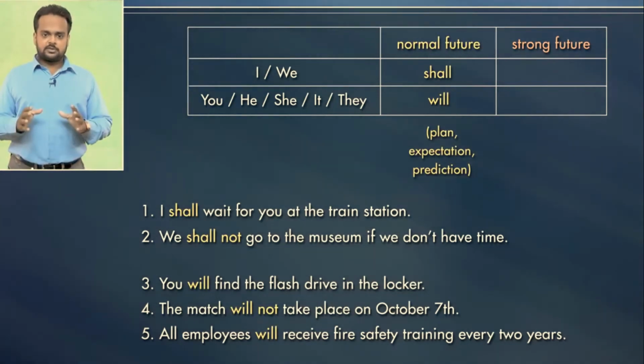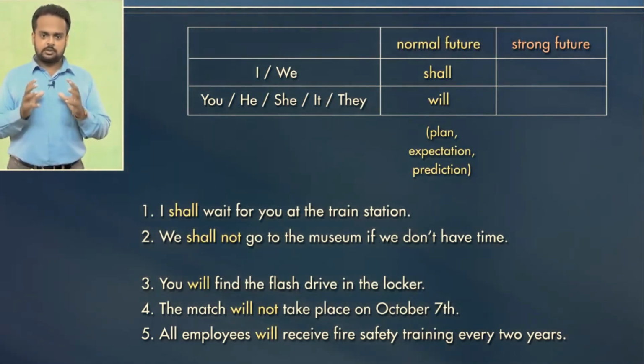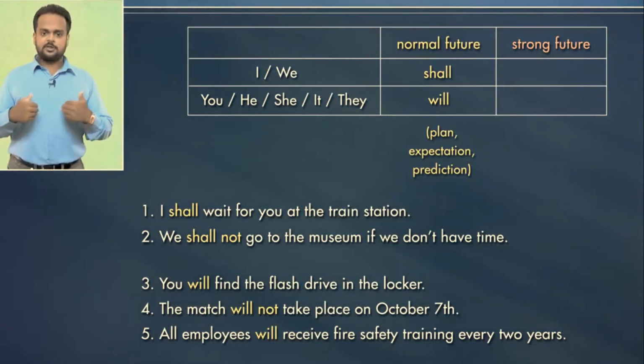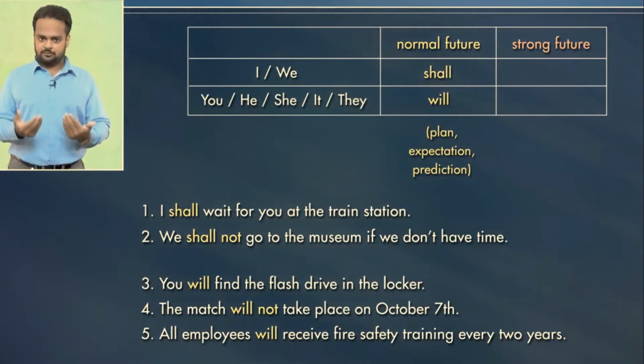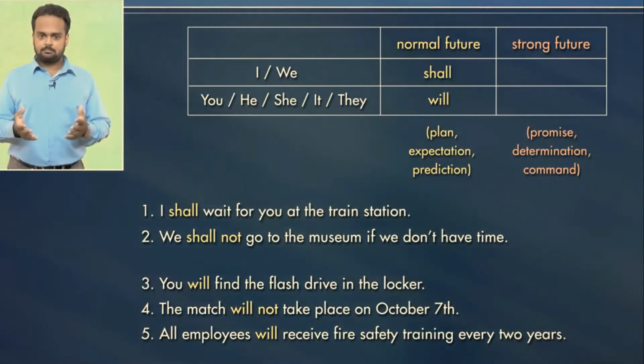Now these sentences on the screen are called the normal future or plain future because they're normal sentences and there's no emotion attached to them. But sometimes we want to express a strong emotion about the future. It could be a promise, a command, determination, or duty. We call this the strong future.